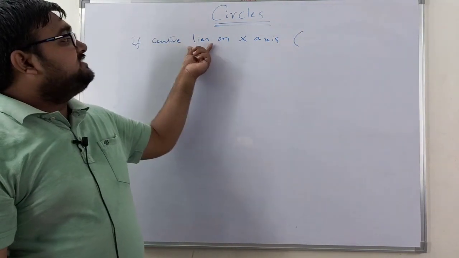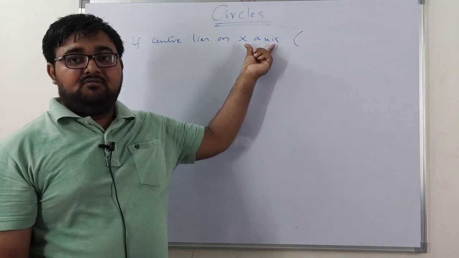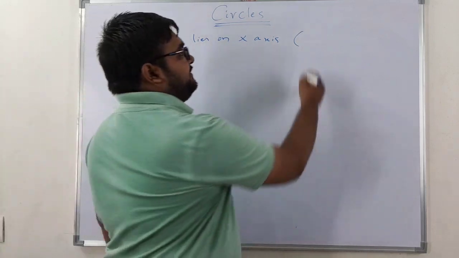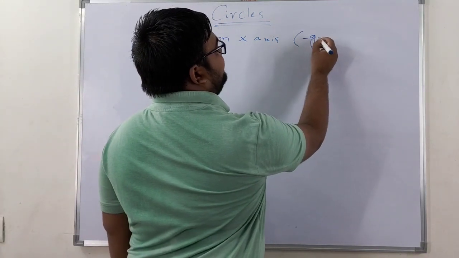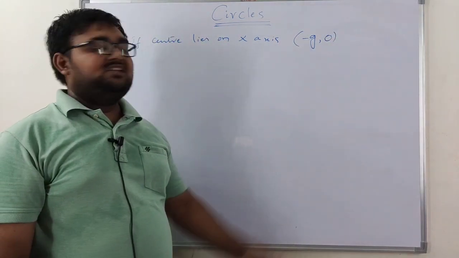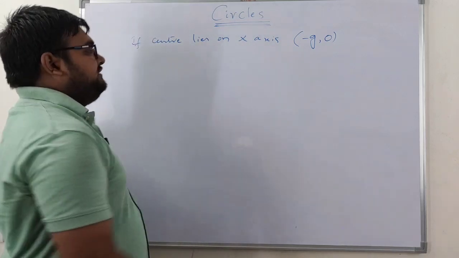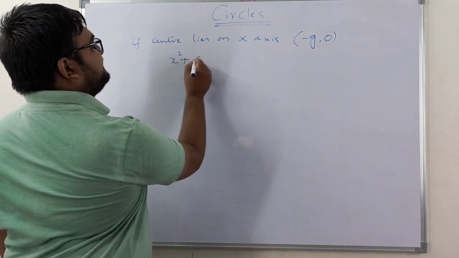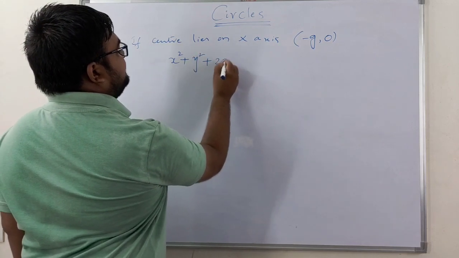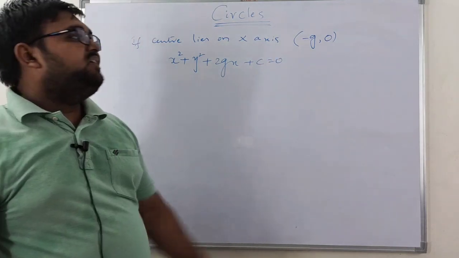So if the center lies on the x-axis, that means the y coordinate is 0, no? Then obviously my center will be of the form minus g comma 0, because the y coordinate is 0. So from this, the general form of the equation will look like x square plus y square plus 2gx plus c is equal to 0, because there is no f.